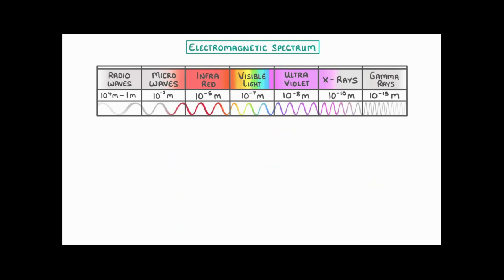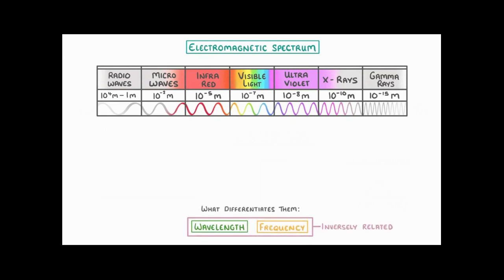As you can see in our table, we split electromagnetic waves into 7 basic types, but they're actually all part of one continuous spectrum. What differentiates them is their wavelength and their frequency, which are inversely related, which means that if one goes up, the other one goes down.